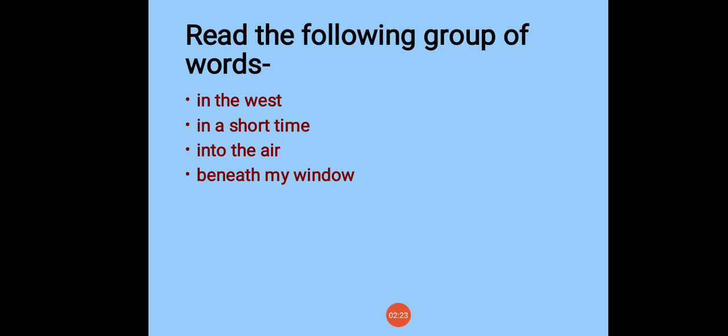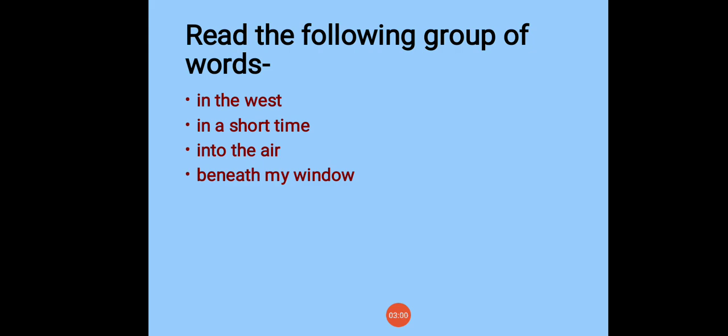Now, let's take our topic, phrases. So, first of all, read the following group of words, students. In the west, in a short time, into the air, beneath my window. Students, see, these group of words make sense but not complete sense. They have no subject or predicate of their own. Such group of words are called phrases.